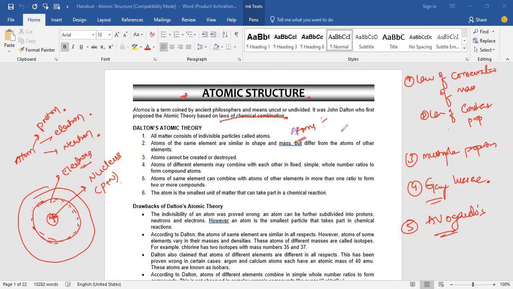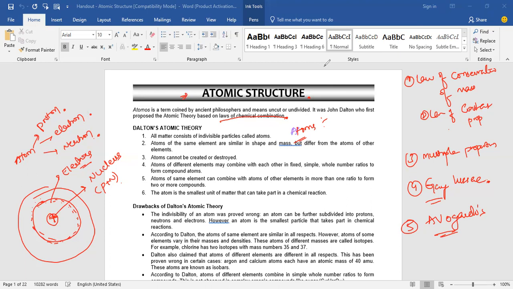The simple definition is: if two elements combine to form two or more compounds, the mass of one of the elements is constant and the mass of the other element is in a simple ratio. That is the law of multiple proportion.